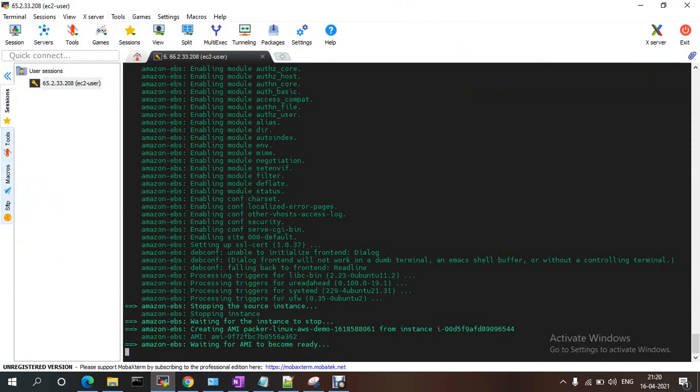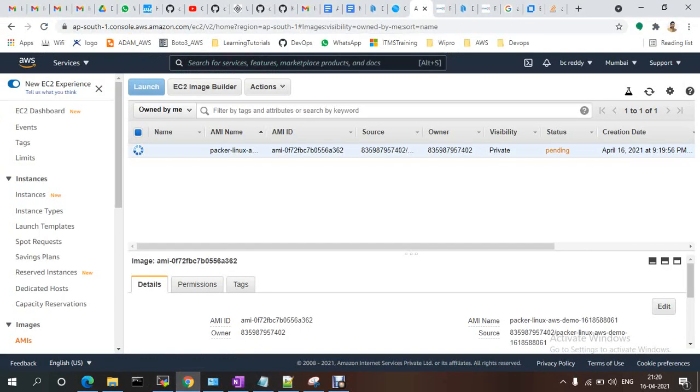I just provided sudo access in the script, sudo apt install. Now if you see, the AMI is going to be created. If you want to give a tag, you can give that also.